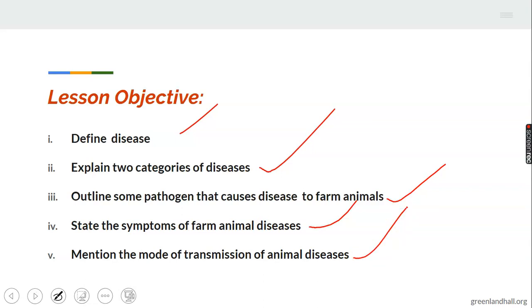Very important. Please, let's take note of this objective, and if time permits us, we are going to look into a particular disease of farm animals today.